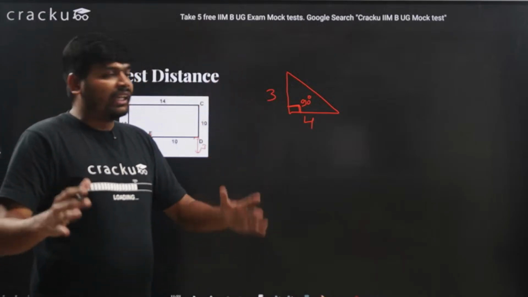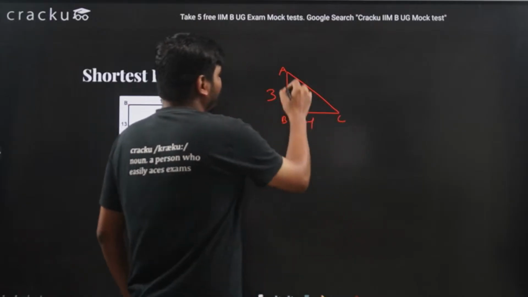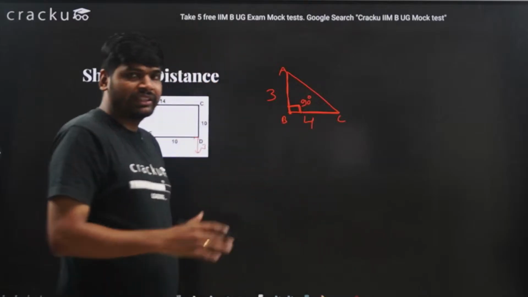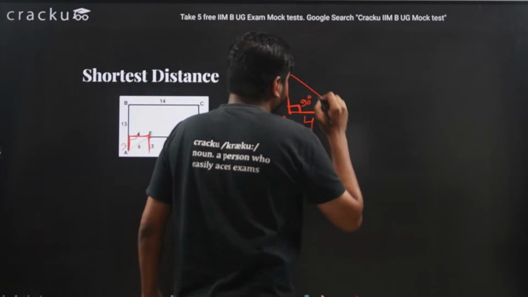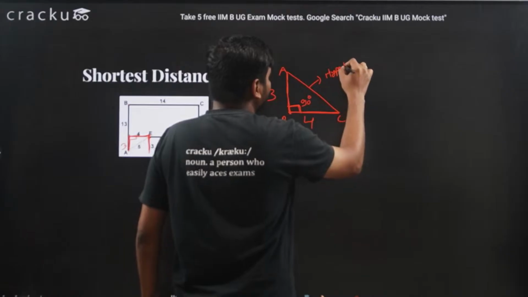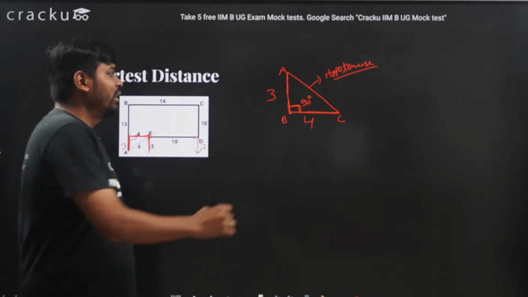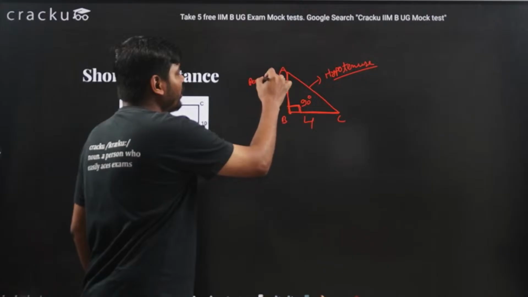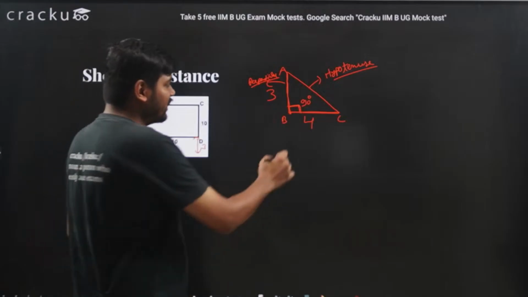In a right angle triangle, the square of the perpendicular and the square of the base, when they are added, are equal to the square of the hypotenuse. This is the hypotenuse, this is the perpendicular, and this is the base.